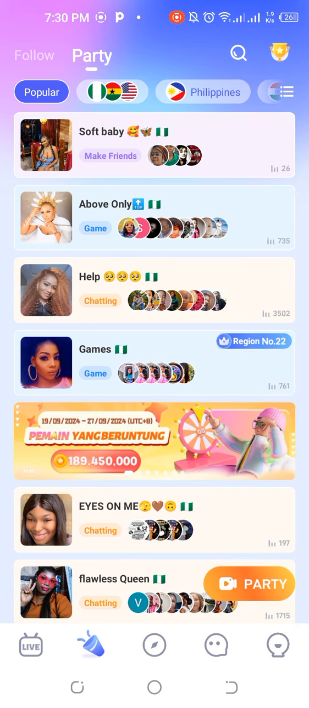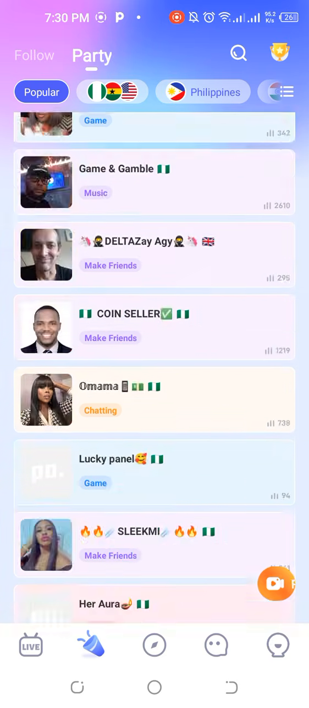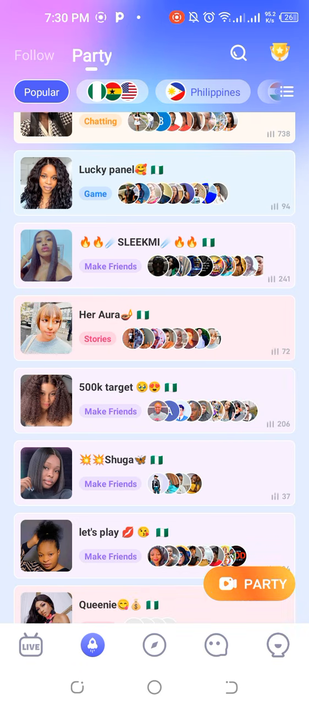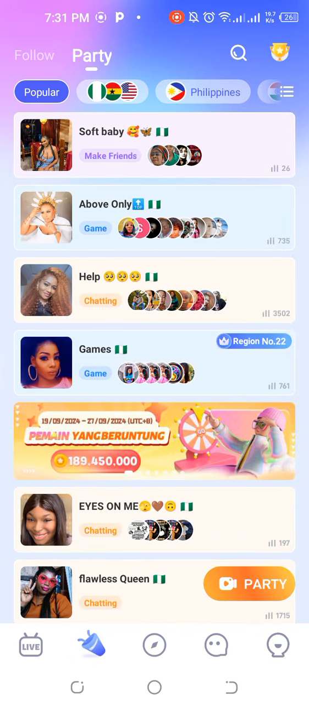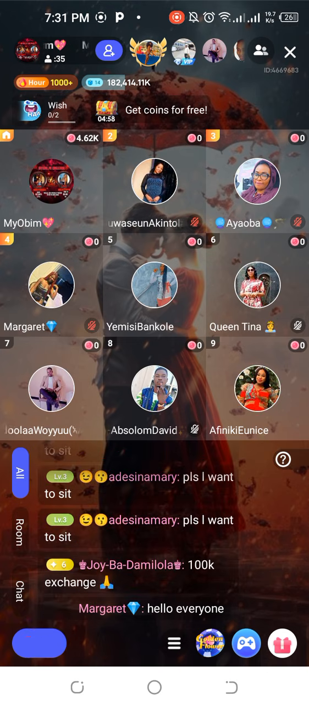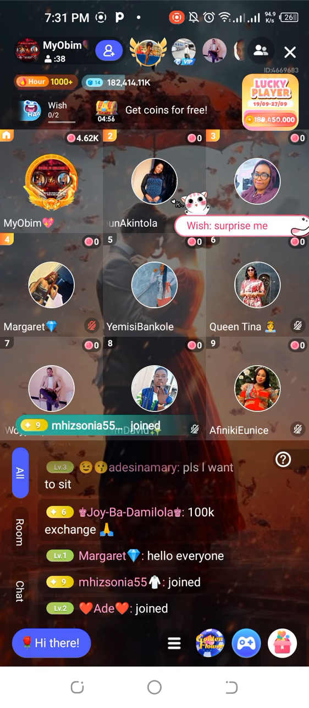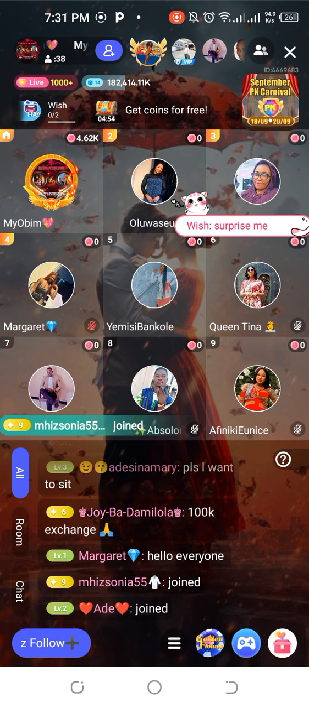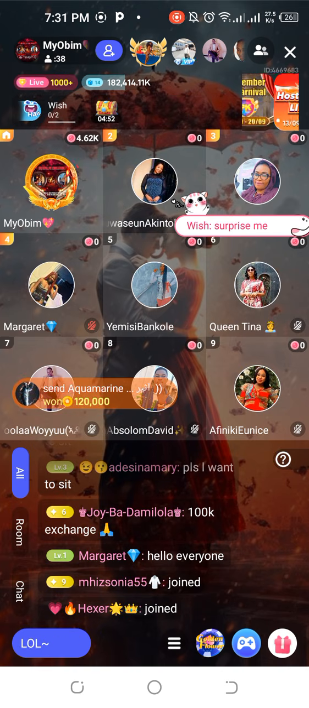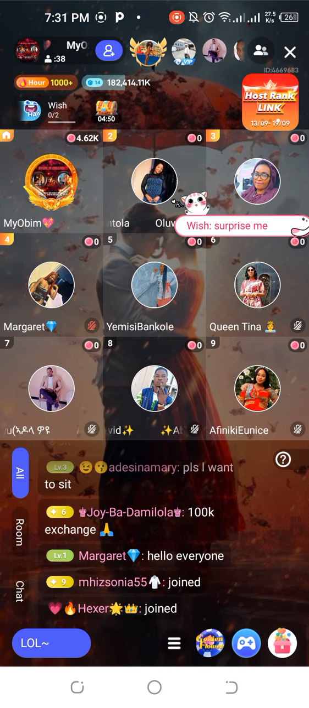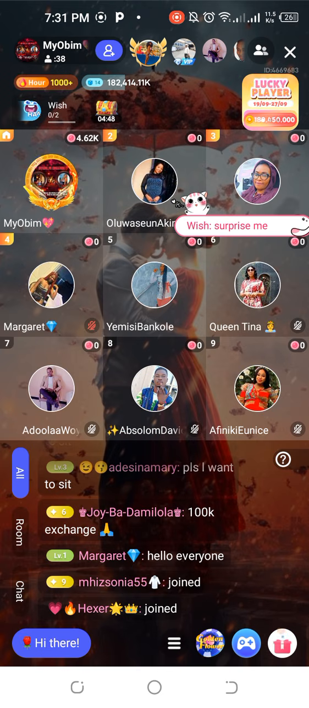The second thing you are going to be doing is to join a party as a new person on Poppo. These are different parties that people are hosting here, and you can choose any of the parties that you want to join. Joining a party is as simple as ABCD. All you need to do is to look for a party where you can sit on the crown seat, and once you sit on the crown seat, which is this one, the crown seats are this 2, 3, and 4.